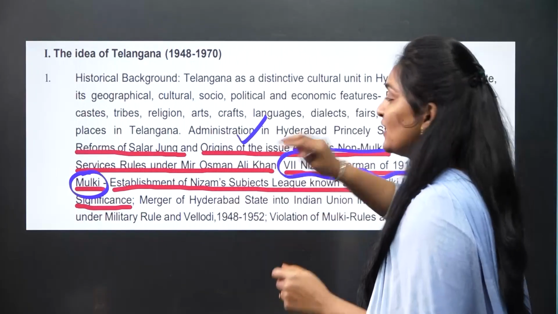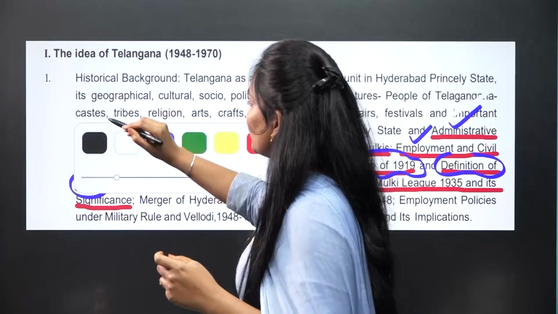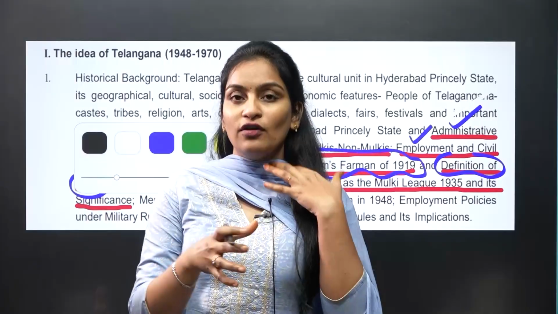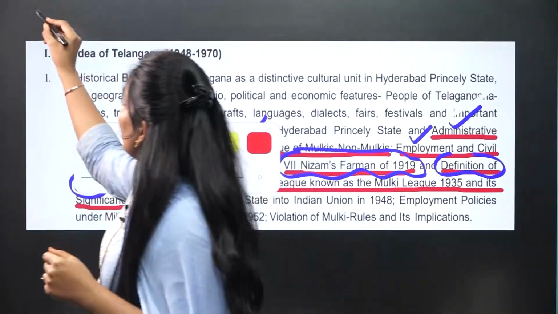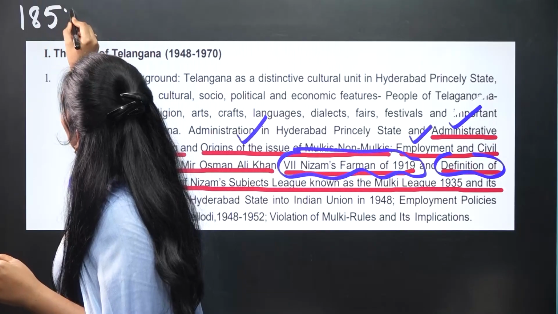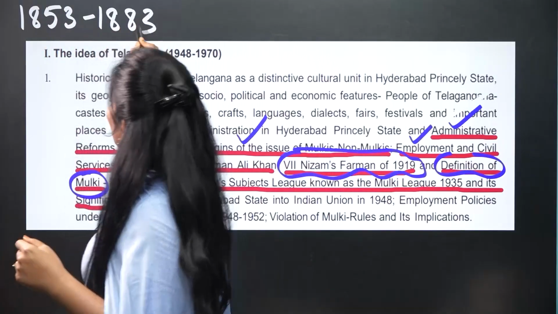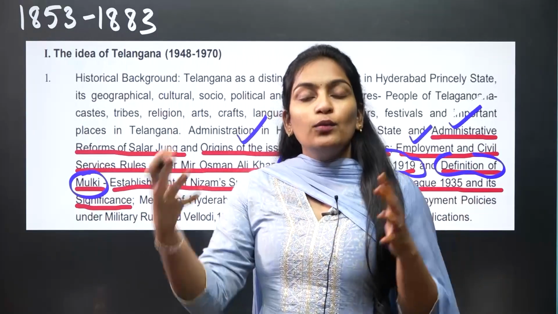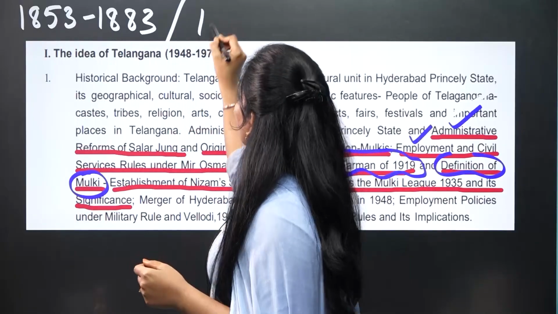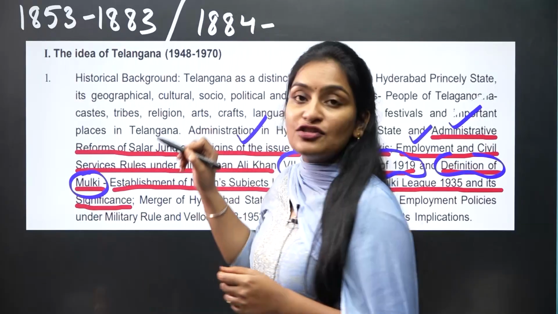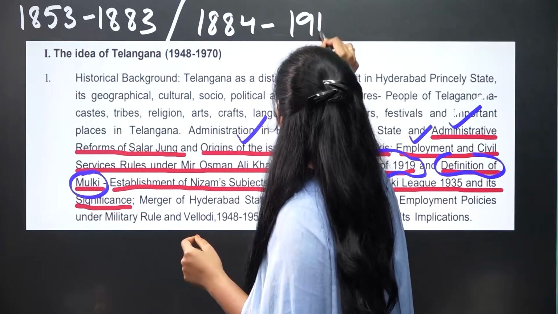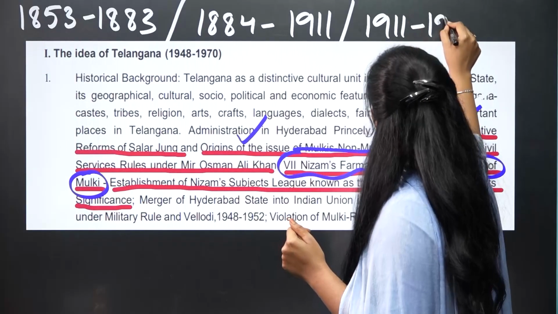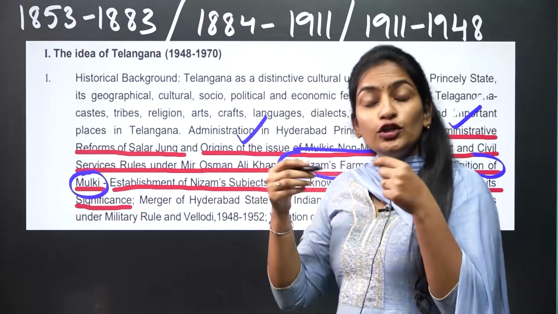Very important, just remember one thing: we already came to know that there are 3 phases in the origins of the issue of Mulkis and non-Mulkis. What we read from 1853 to 1883, during the time of Salar Jung I, is considered the first phase. The second phase, which we already read, is after the death of Salar Jung I, from 1884 to 1911. Listen here, the third phase is from 1911 till the integration of Hyderabad into the Indian Union.